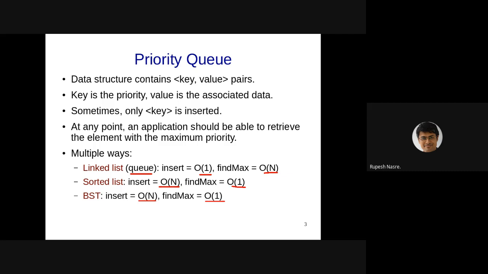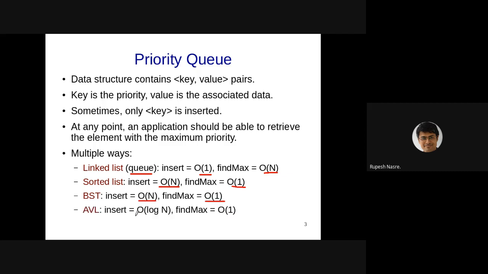Splaying will not give us find max in order 1 time. Find max will still require amortized log n time. What I'm trying to suggest here is that you don't have to compute it every time. You can keep a pointer to it as you are inserting, and then from there keep another pointer going to the next maximum and so on. So that could be one way in which you can reduce the complexity.